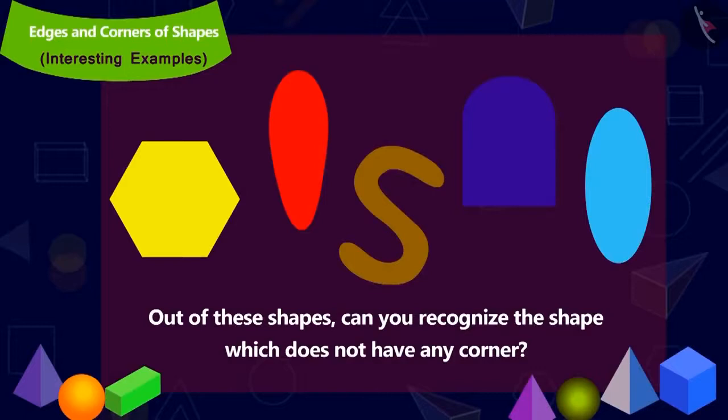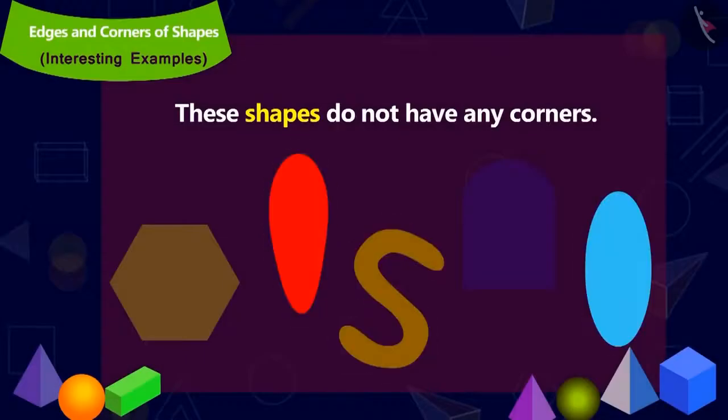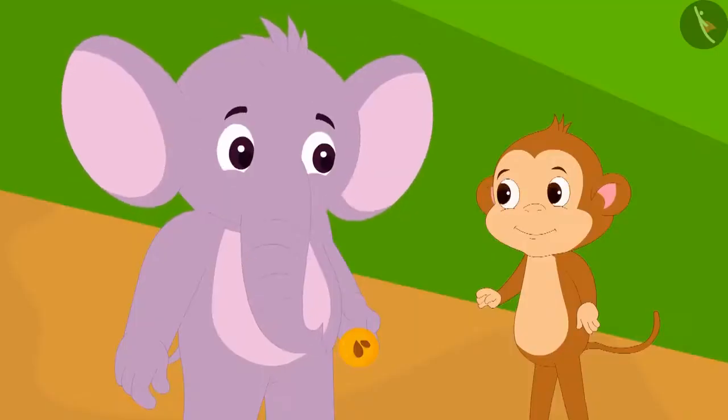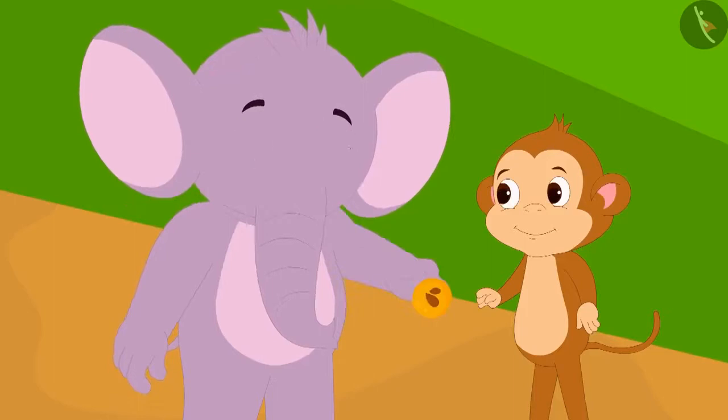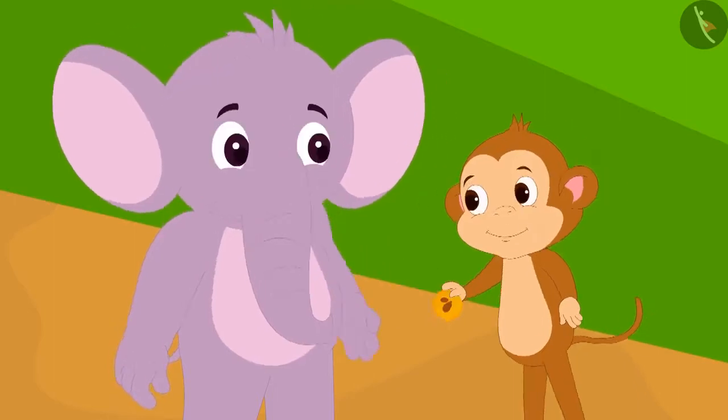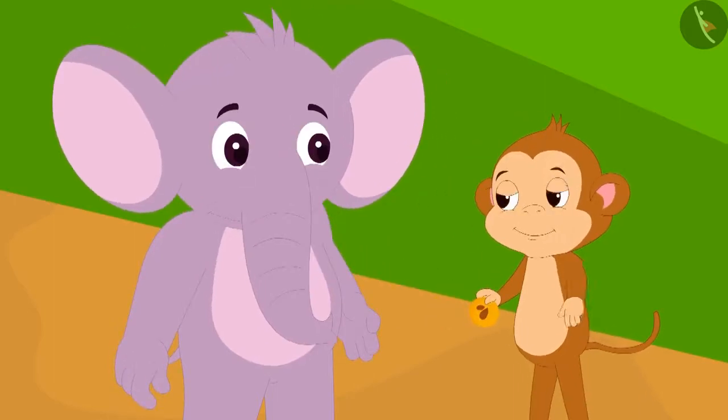Children, before Apu's next question, amongst all of these shapes, can you recognize the shape which has no corners? This is the right answer. These shapes have no corners. Now Apu had understood Babban's trick. This time he gave Babban a peda.